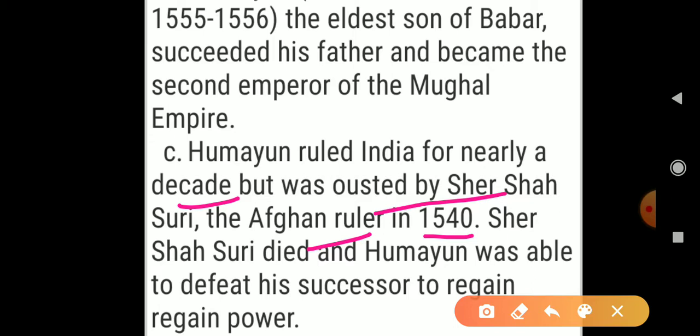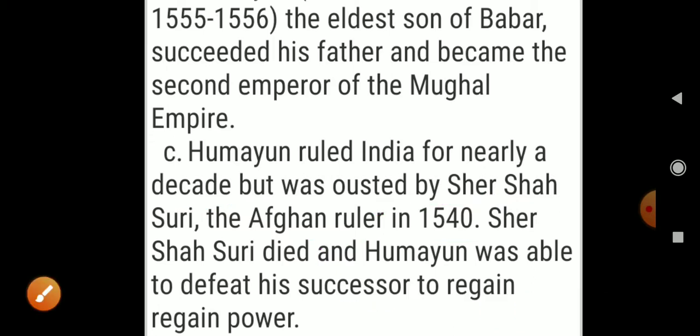Sher Shah Suri died, and Humayun was able to defeat his successor to regain power. So after the death of Sher Shah Suri, he could defeat his successor and he regained the power.